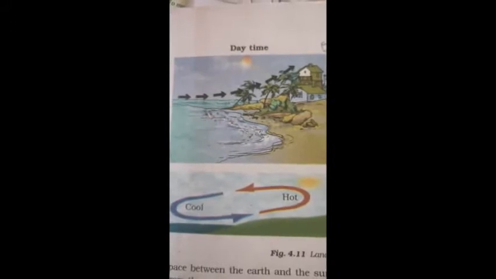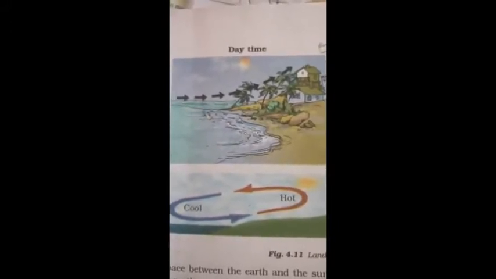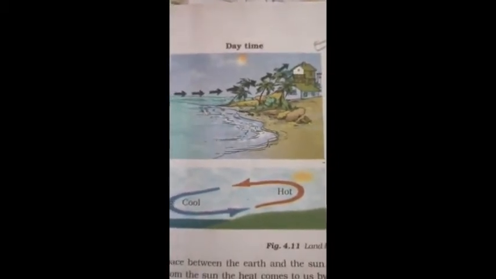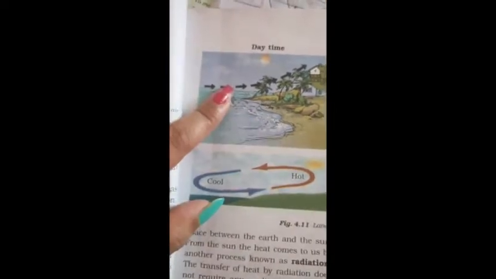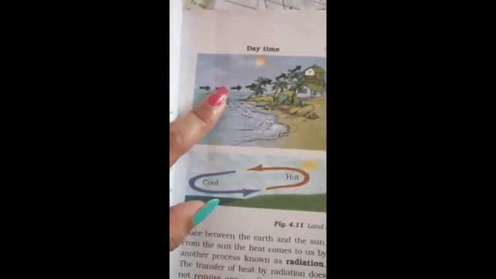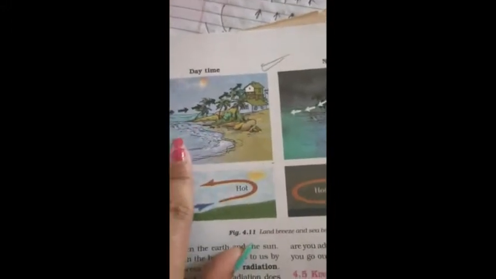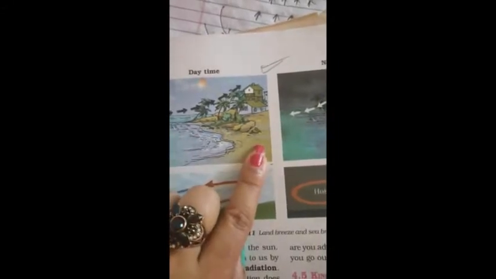It happens in coastal areas, because in coastal areas you have water bodies as well as land. What exactly happens during the daytime? During the daytime, due to the presence of the sun, land heats up more quickly when compared to the water bodies. So this is the land and this is the water body. Land gets heated up more quickly.